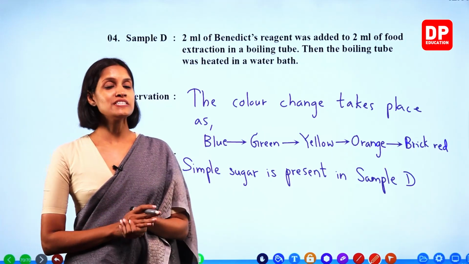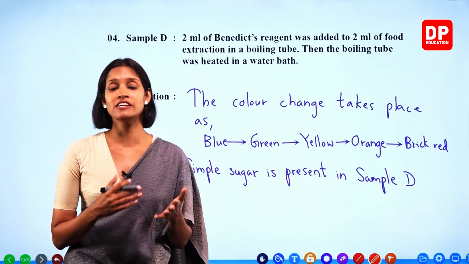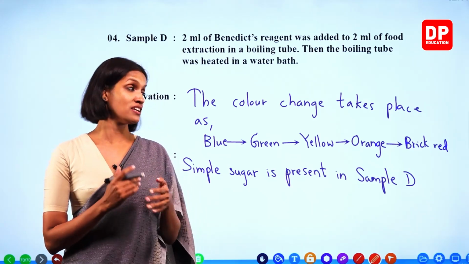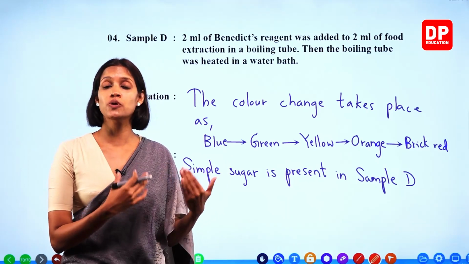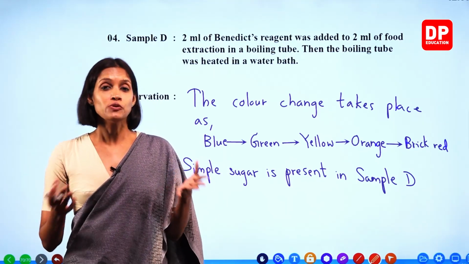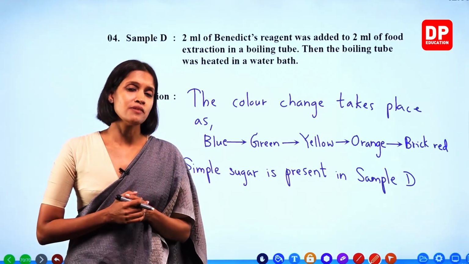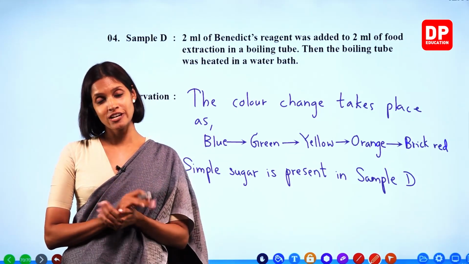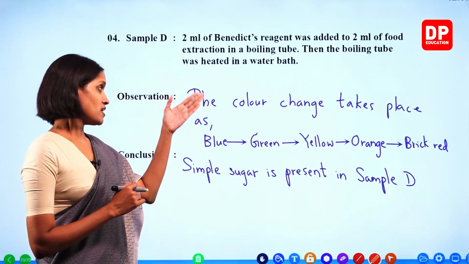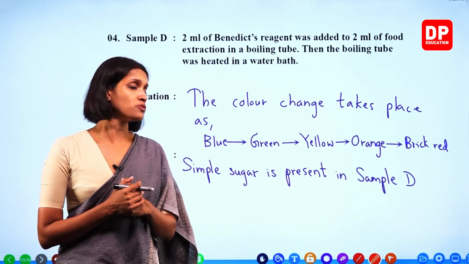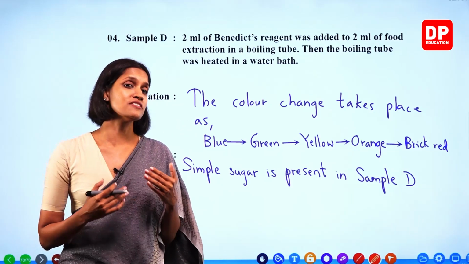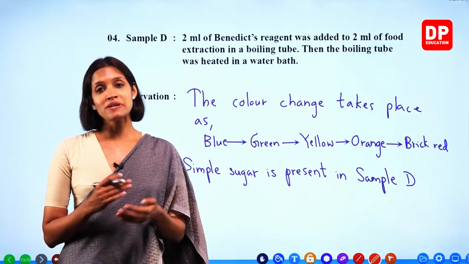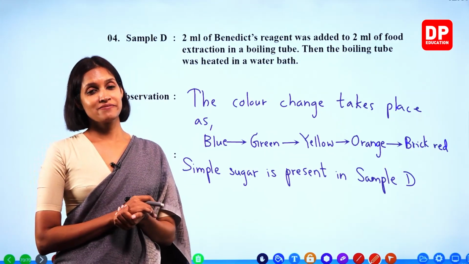So we have completed the entire lesson now. We learn about different nutrients and their functions, and further we learn about different tests that we can run in the lab to identify different nutrients, and at the same time we learn about the importance of consuming a balanced diet too. Right, children? So we answered a lot of questions. I hope you got all the answers correct because this is a very easy lesson. I hope you got a better understanding of this lesson.